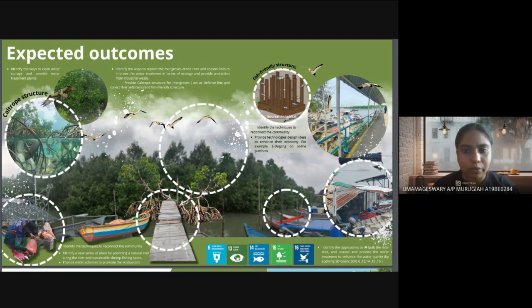Then identify the techniques to reconnect the community, for example by providing technology designs like an e-dagang online platform, and reconnect the community by providing natural trails and sustainable stream fishing spots for the locals. Then we can also identify the approaches to rebuild the riverland by applying SDG goals here.